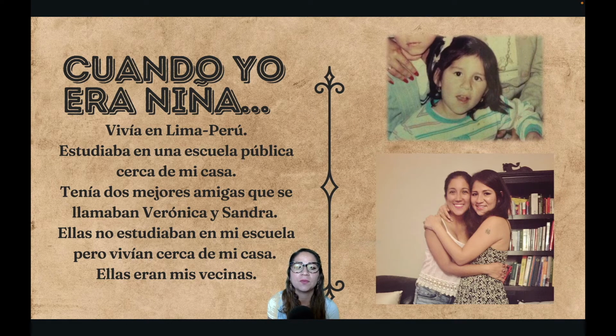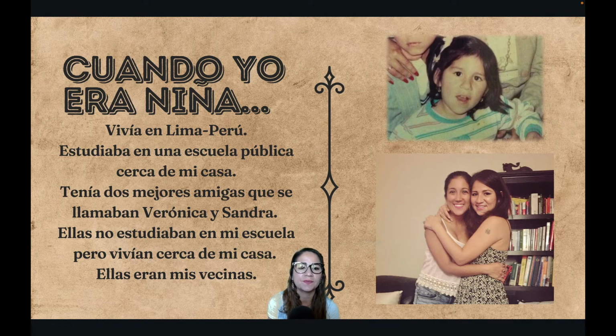Estudiaba en una escuela pública cerca de mi casa. So I used to study at a public school near my house. Tenía 2 mejores amigas que se llamaban Verónica y Sandra. So I had, or I used to have, 2 best friends that were called Verónica and Sandra. All of these sentences are using imperfect because I'm telling you about something that was in progress or that was